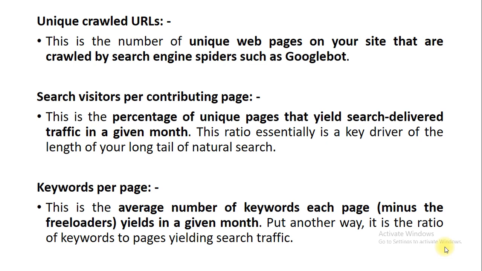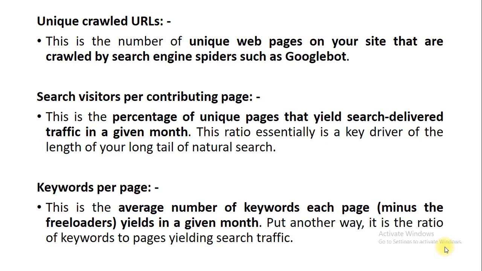This is the percentage of unique pages that yield search delivered traffic in a given month. This ratio is essentially a key driver of the length of your long tail or natural search. So using natural search or long tail search, you are able to find out the ratio of visitors contributed within the pages. You can find that ratio as a percentage based on the given amount of time.